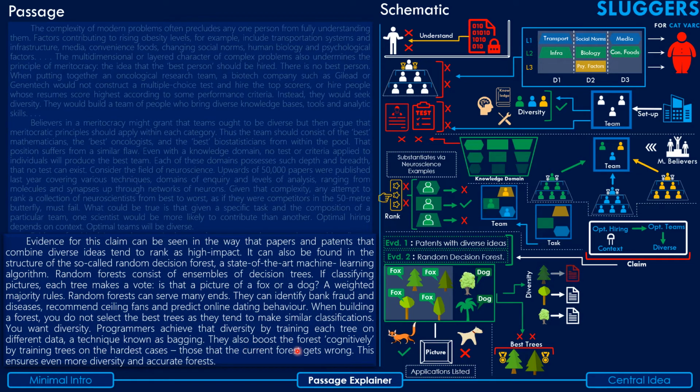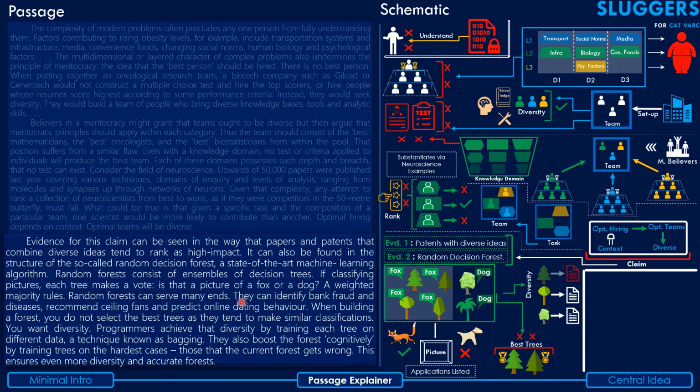They also boost the trees cognitively by training trees on the hardest cases, those that the current forest gets wrong. This ensures even more diversity and accurate forests. So guys, that's the reading of your third paragraph. I'll take you through it very quickly.